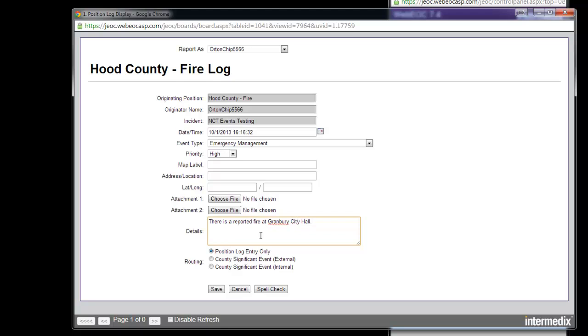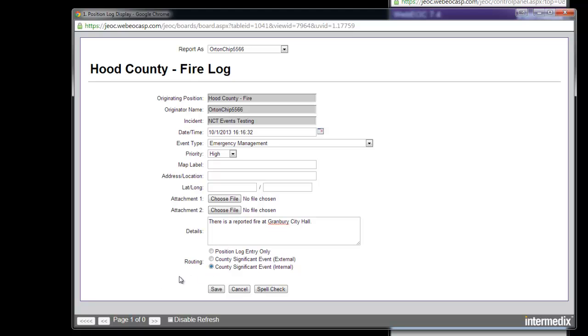Now again, if I just want this to stay at my level, it's position log only. If I want to push that up, I can. So there are two sides to this. There is an internal event board and there's an external. External, if I were to choose this, would go to everyone in Hood County could see that, but also the cities within Hood County can see that event.